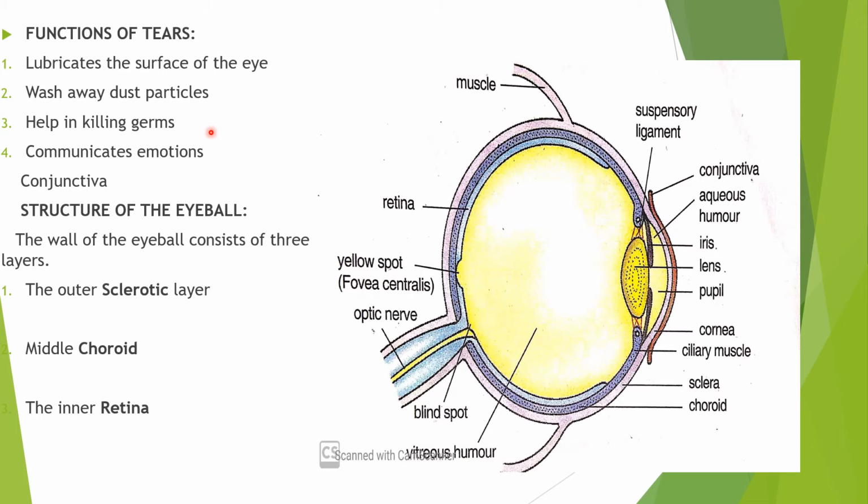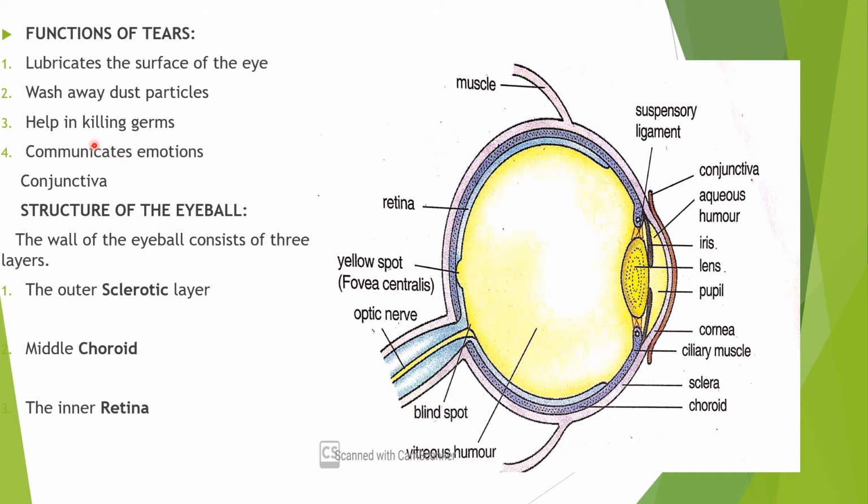It also moistens the eyeball, and helps in killing the germs by the enzyme lysozyme contained in the tears, and this enzyme lysozyme kills the germs. Tears also help in communicating emotions. So when you are very sad or very happy, tears come out, and in this way the person can communicate their emotions.